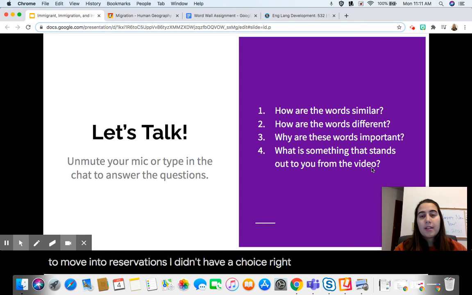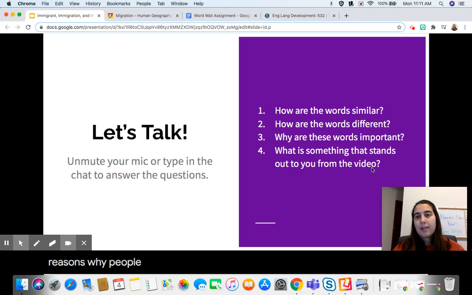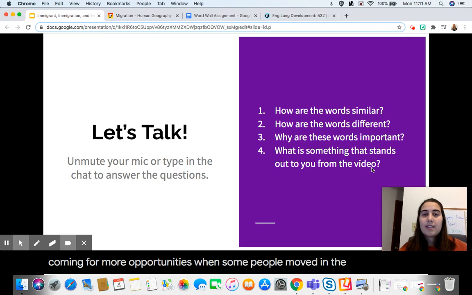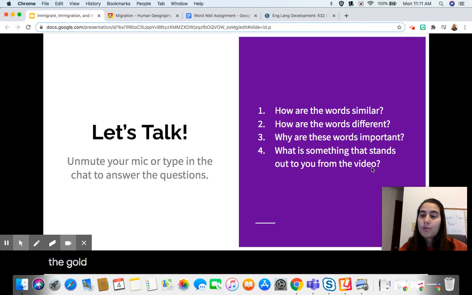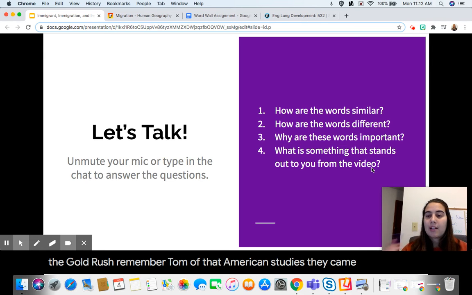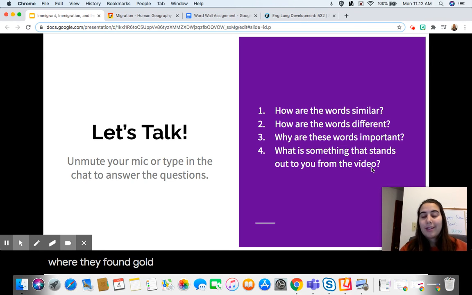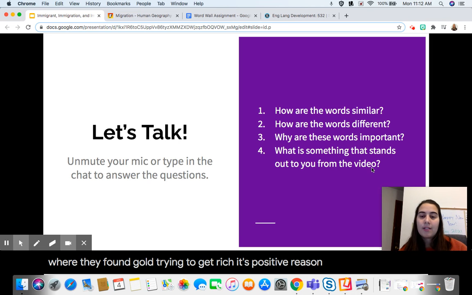right? But there's also positive reasons why people migrate and immigrate to the United States, right? They might be coming for more opportunities. When some people moved in the United States in the gold rush, remember talking about that in American Studies? They came to California where they found gold, trying to get rich. It's a positive reason, right?